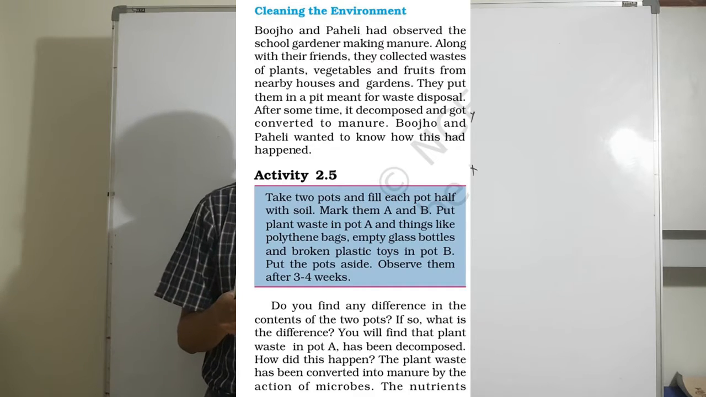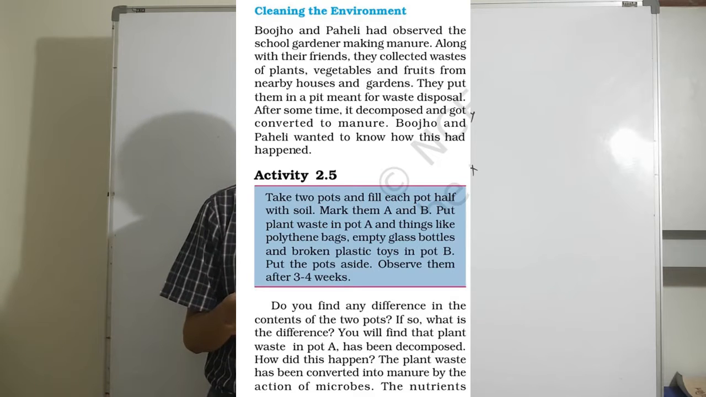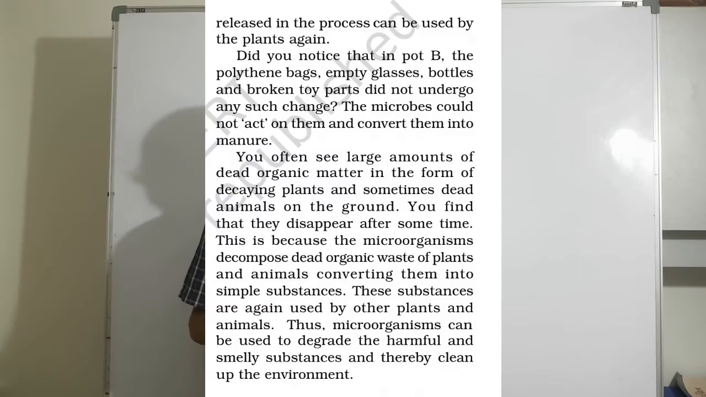You will find that the plant waste in pot A has been decomposed. How did this happen? The plant waste has been converted into manure by the action of microbes. The nutrients released in the process can be used by the plants again. Did you notice that in pot B, the polythene bags, empty glass bottles and broken toy parts did not undergo any such changes? The microbes could not act on them and convert them into manure.